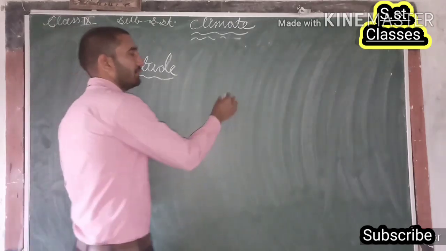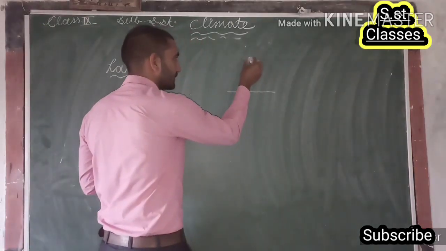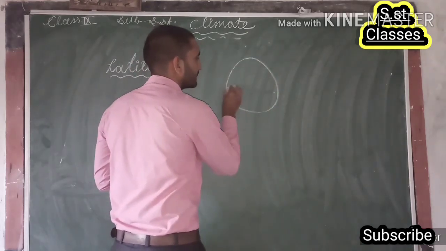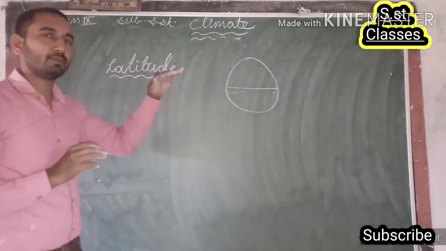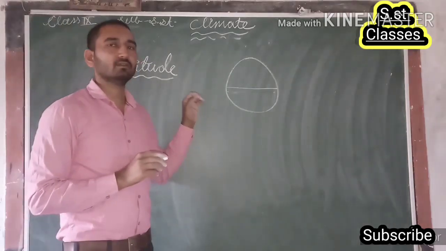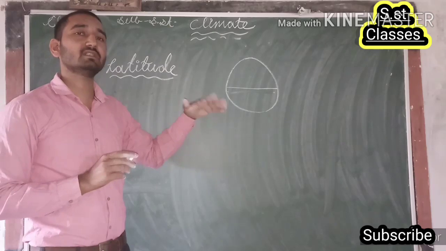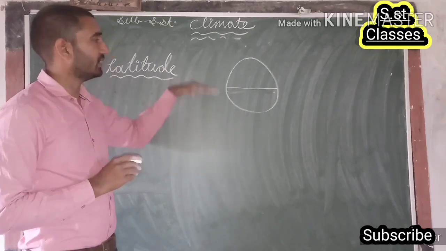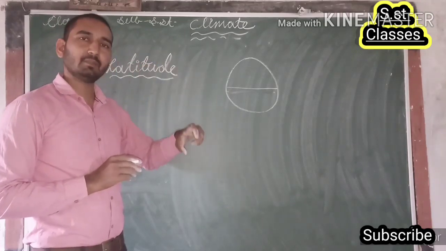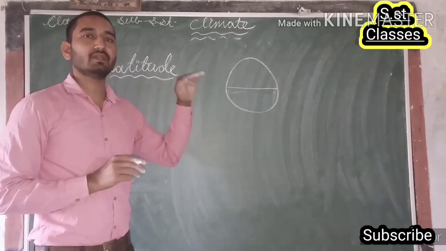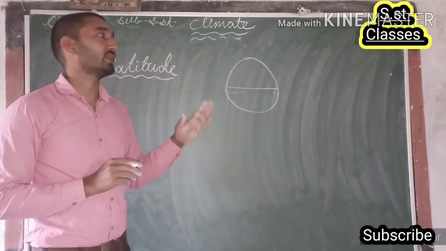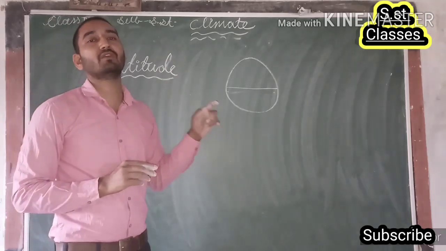Meaning to say that if we move towards the pole from the equator, the sun rays received by that particular place will decrease. So the latitude of a particular place affects the climate of that region in this manner: if we move towards higher latitudes, the quantity of sun rays received by that place will decrease, and this decrease will affect the climate, or we can say the pressure and wind system of that place.